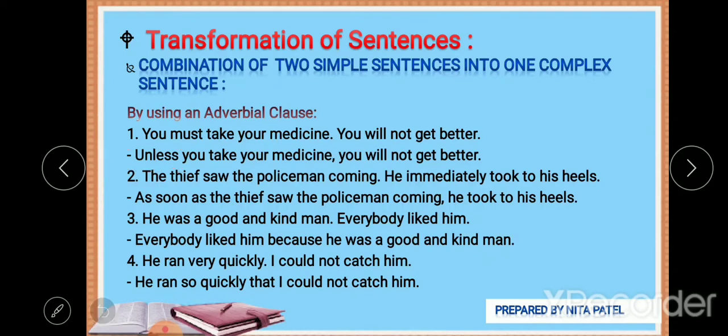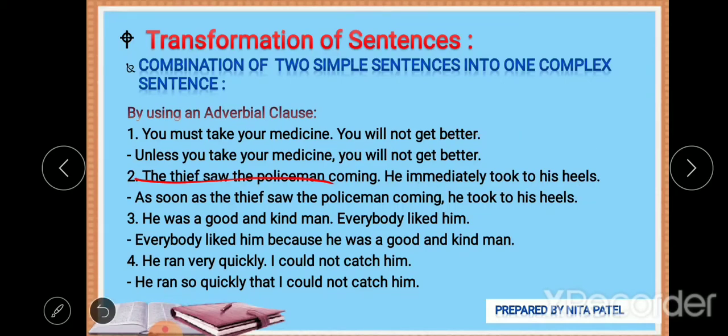Both work the same. The thief saw the policeman coming. He immediately took to his heels. Now this sentence tells us the time, that as soon as the thief saw the policeman, he started doing something else.